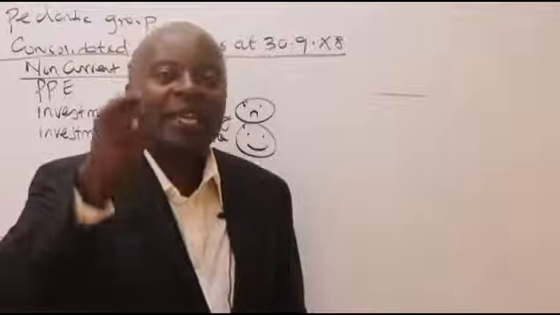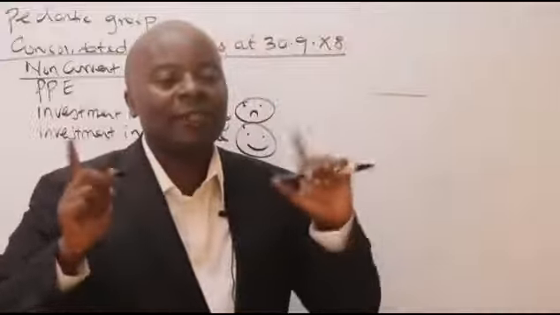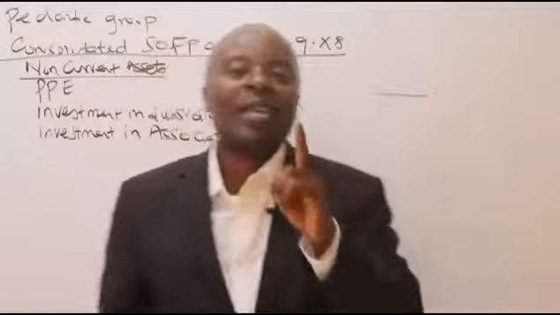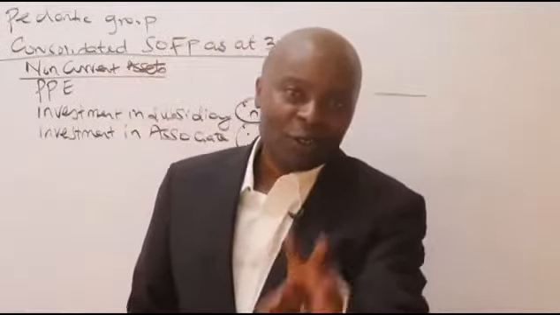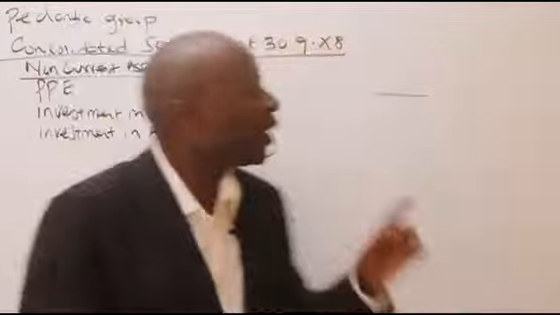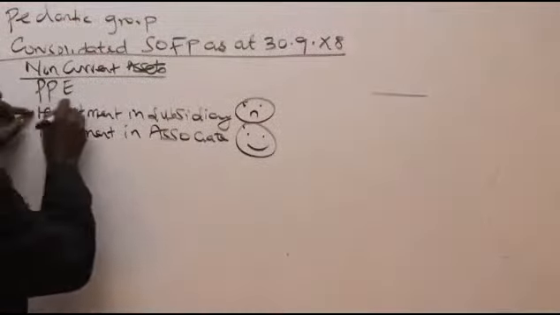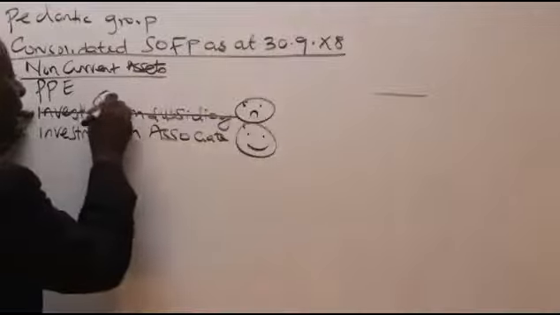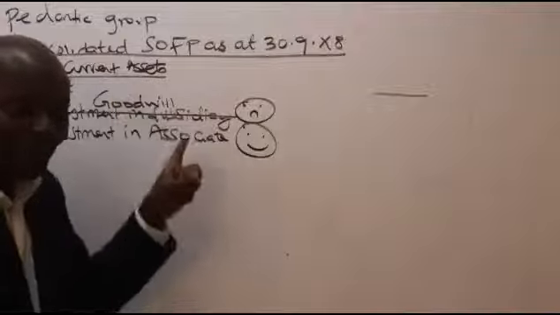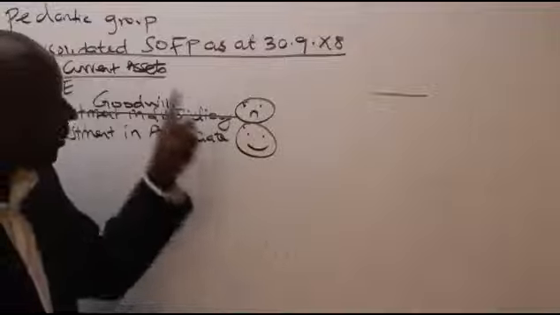Right? So any investment that I'm making within the group should never be reflected in the statements that you are doing there. You can never invest in yourself. You can never make a profit out of yourself. So parent and subsidiary, this is quite a serious relationship. So investment in subsidiary, if you can remember, is normally replaced by what we call goodwill. Investment in subsidiary is normally replaced by goodwill.